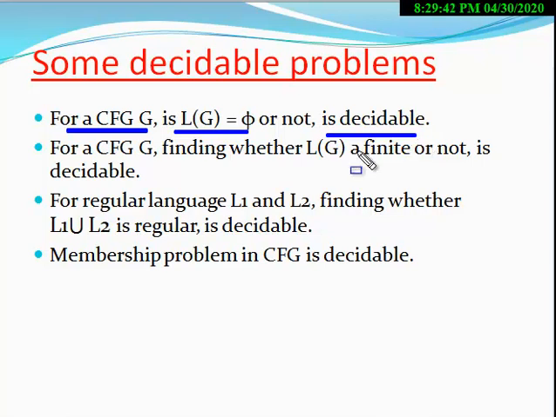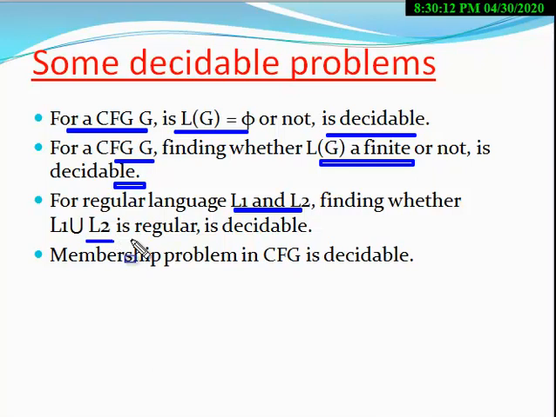The second problem is: for a given context free grammar G, finding whether L(G) is finite or infinite is also decidable. The next problem: for regular languages L1 and L2, finding whether their union is regular.